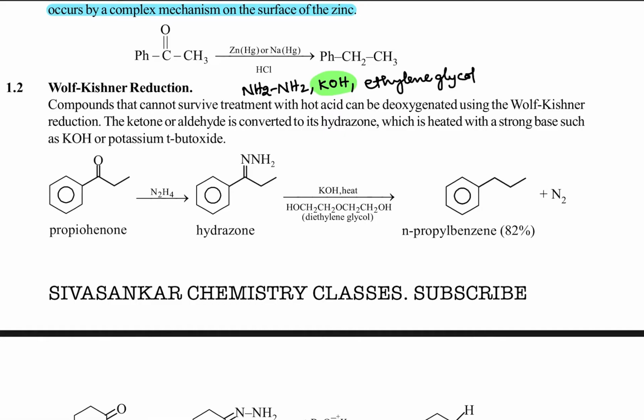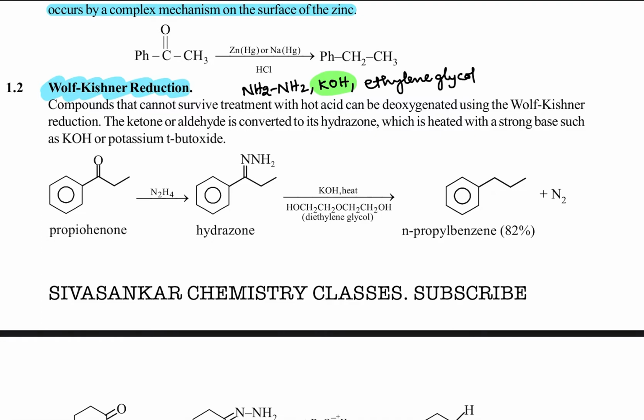That means the carbonyl group is converted into an alkane. That reaction is called Wolff-Kishner reduction.